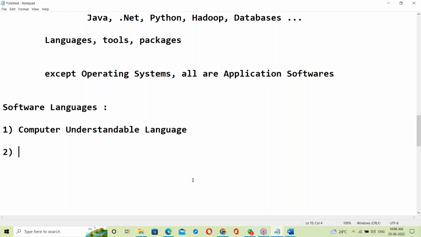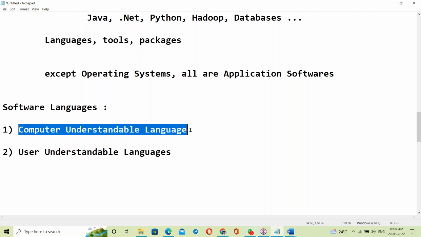So, software languages: computer understandable language and user understandable language.